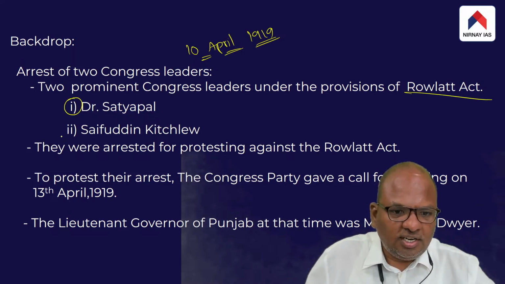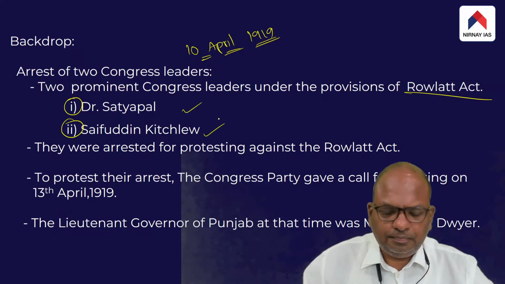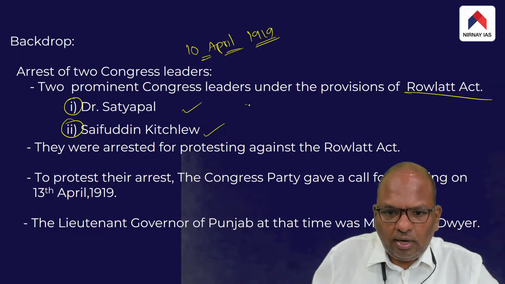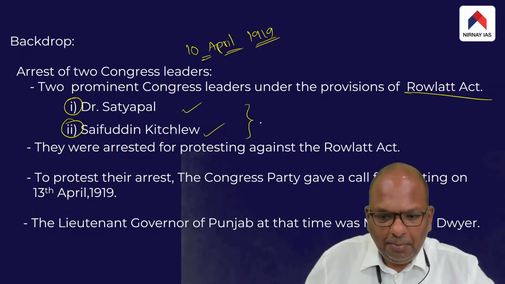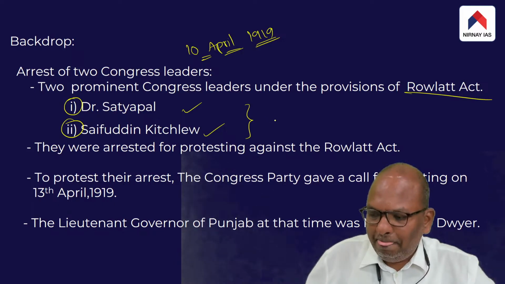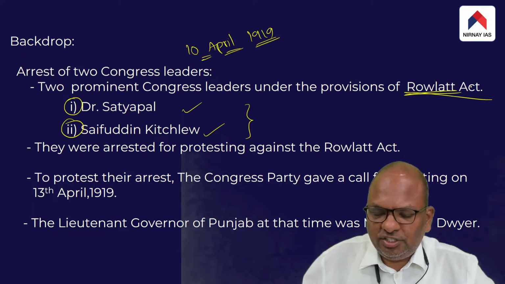One was Satyapal, the other was Saifuddin Kitchlew. These two were prominent Congress leaders, and both were arrested under the Rowlatt Act by the British.